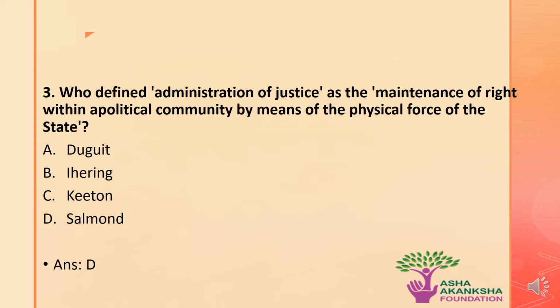The next question is, who defined the administration of justice as a maintenance of right within a political community by means of physical force of the state? The options are A, Duguit, B, Ehrlich, C, Keeton, or D, Salmond. The correct answer to this question is option D. That means to say, Salmond defined the administration of justice as a maintenance of right within the political community by means of physical force of the state.